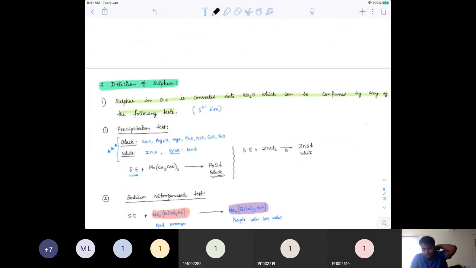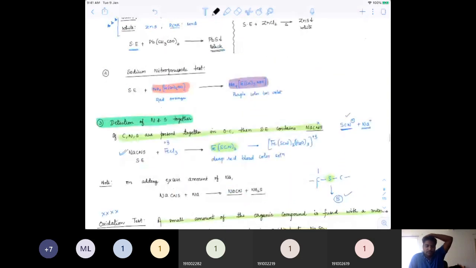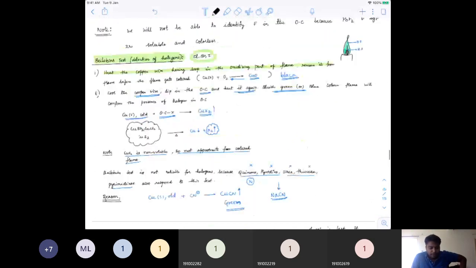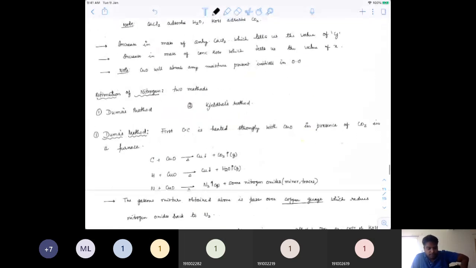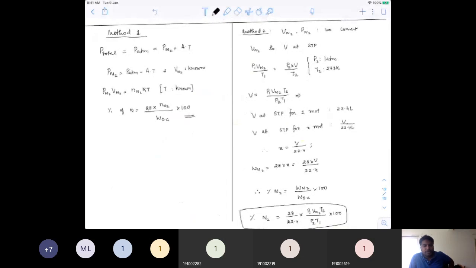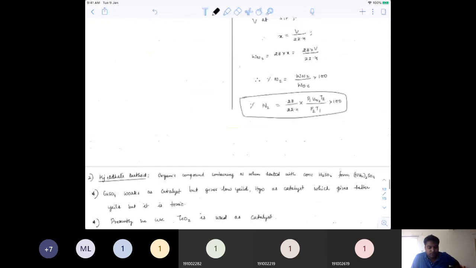Along with that, I'm sharing a simple assignment based on this qualitative test. And tomorrow we will discuss the problem solving by Dumas method and Kjeldahl's method, where to use them, and what type of problems usually come up.